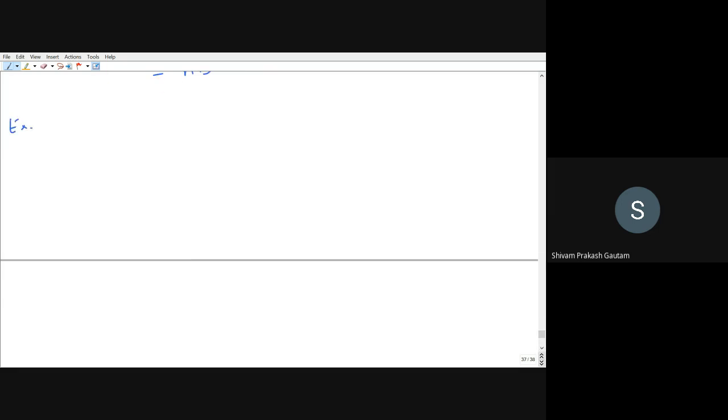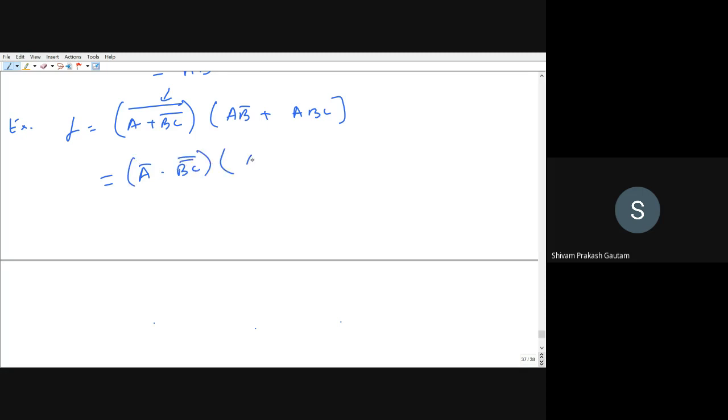Next example we will see. Function is again given. A plus BC bar whole bar, AB bar plus ABC. So this we have to reduce. So you can see first we will reduce this bar. So this will be A bar dot B C bar bar, AB bar plus ABC. This can be written as A bar B C, AB bar plus ABC.